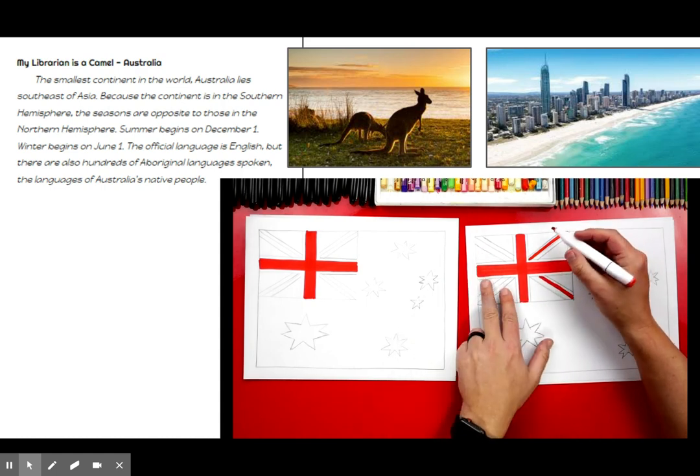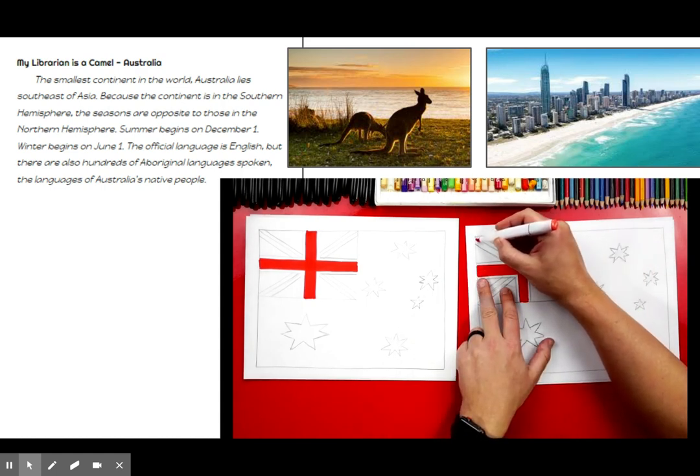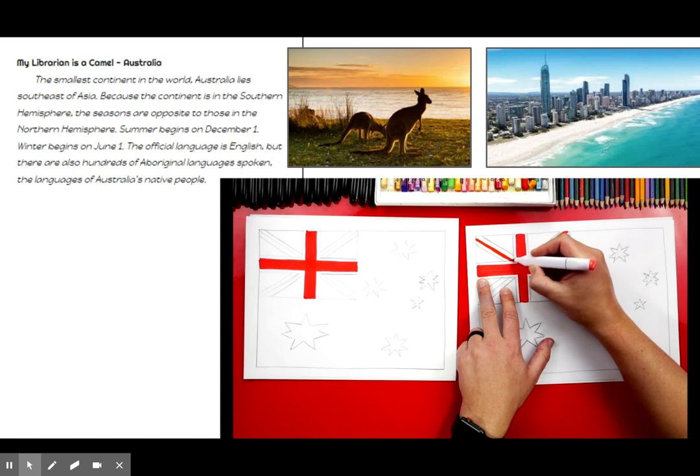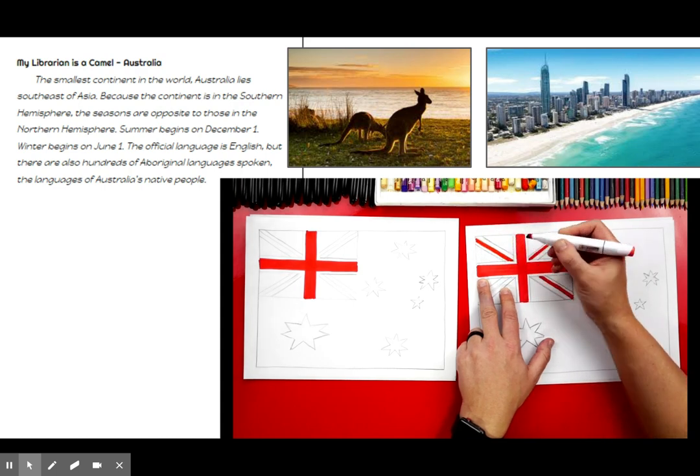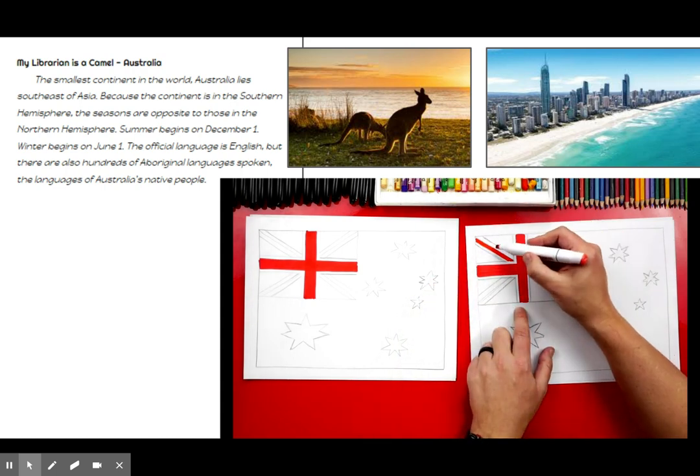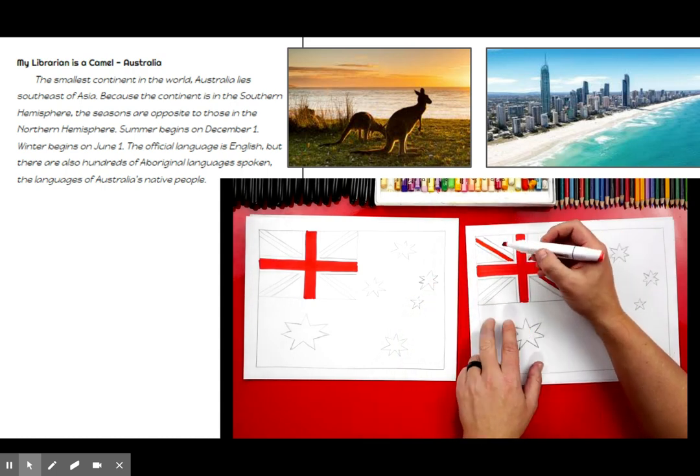Now on this side, it's going to flip. So now I'm going to color below that center line. Go down. All the way, I'm going to finish the corner and make it a little thicker. So on this one, it's flipped. The top white border is thicker than the bottom white border.